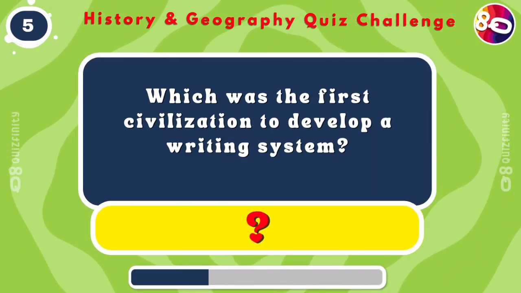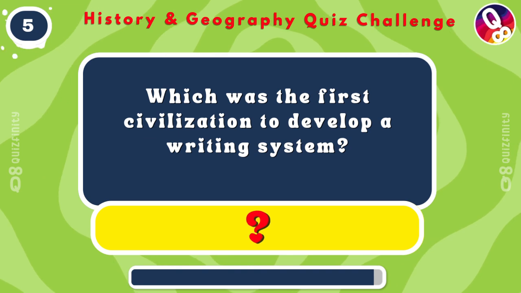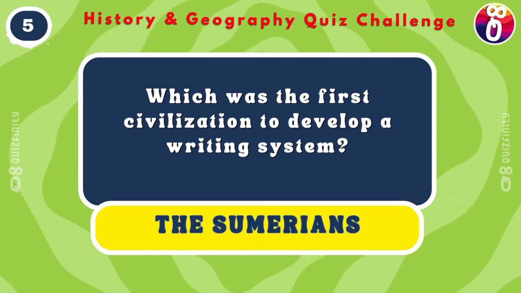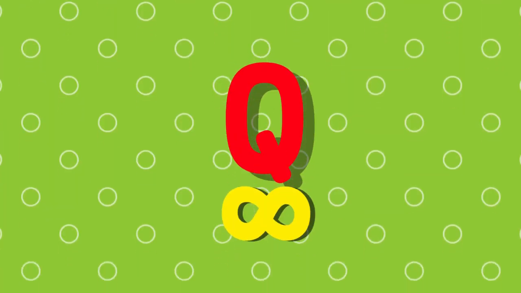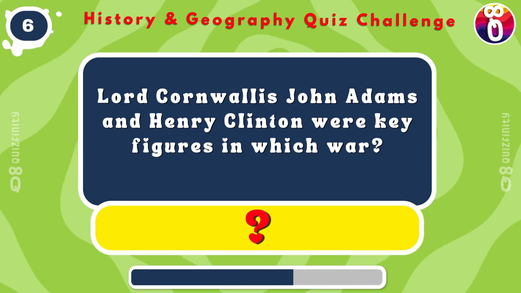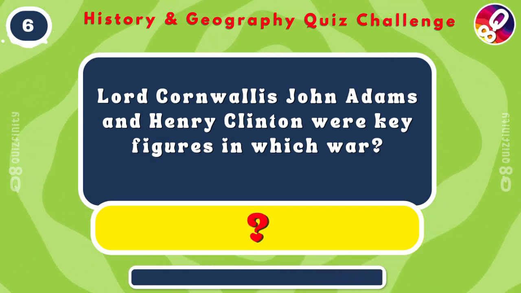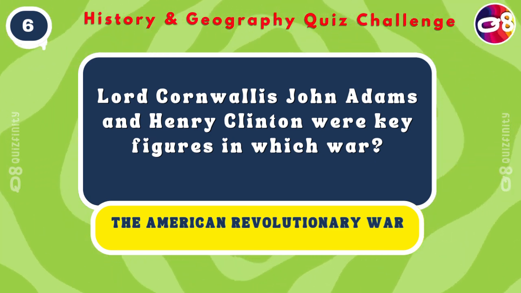Which was the first civilization to develop a writing system? The Sumerians. Lord Cornwallis, John Adams, and Henry Clinton were key figures in which war? The American Revolutionary War.